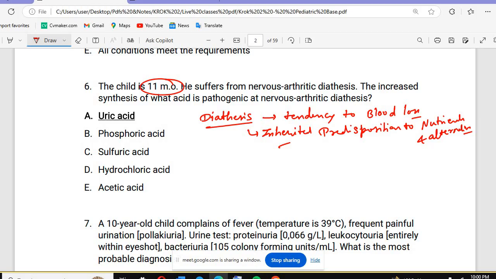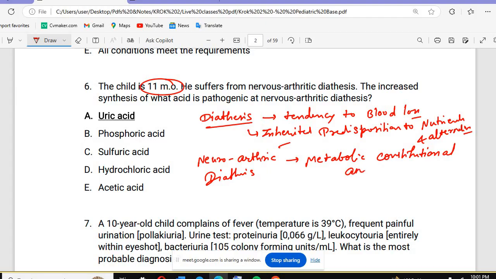In this we will be having the neuroarthritic diathesis. The neuroarthritic diathesis basically means we will have some metabolic constitutional anomaly. A metabolic constitutional anomaly will be there, and this one will be caused by disturbance of uric acid and purine metabolism.